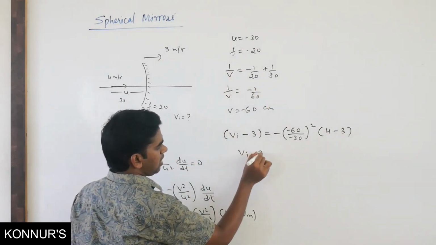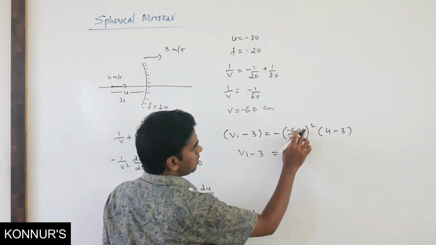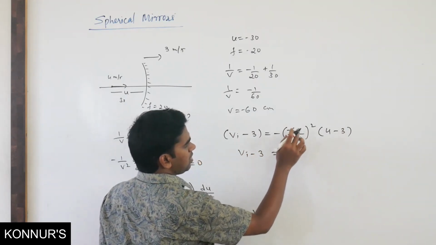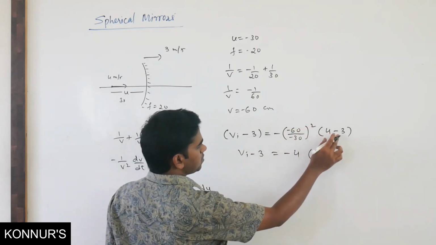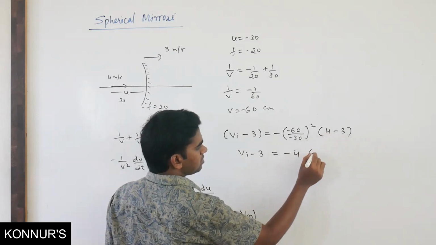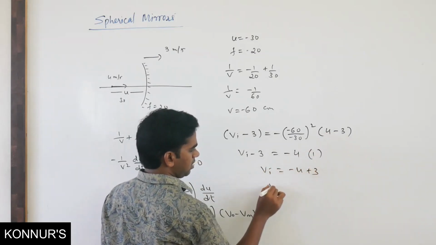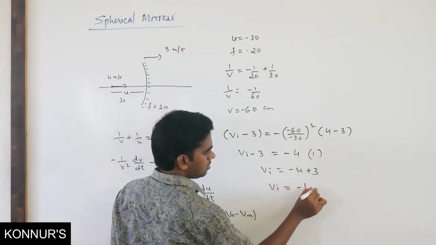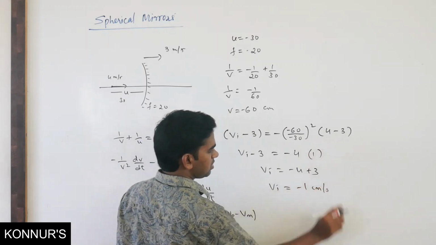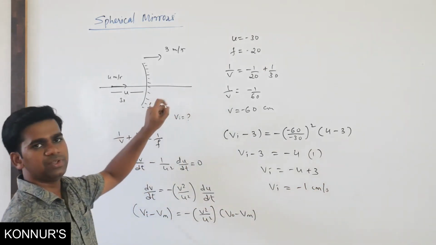So vi minus 3 equals minus 1 and 2 to the square is 4, into plus 4 minus 3, so 1. So vi equals minus 4 plus 3. The velocity of image is minus 1 centimeter per second. So this is how we can get the velocity of image.